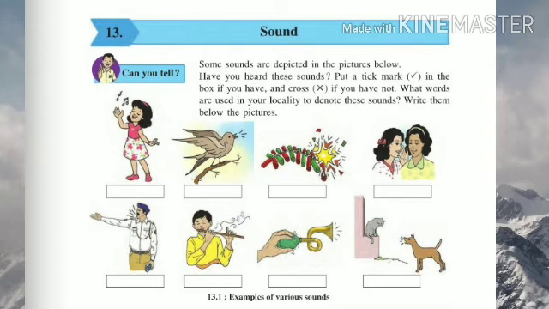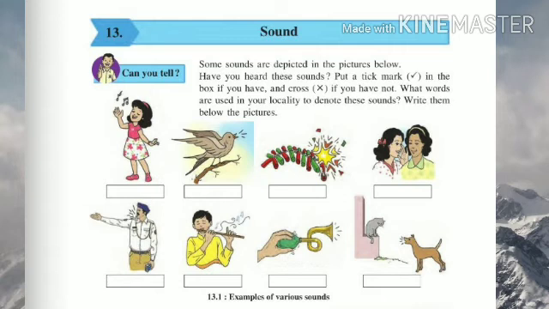Okay, in the next picture you can see a boy is playing a flute. So it is a harmonious sound. So write there harmonious sound or harmonious notes. Next is the honking horn. We have heard this in the auto rickshaw or at the railway station. The last image is of a dog who is barking. So it is the sound of a barking dog. And I think we all have heard all these sounds.